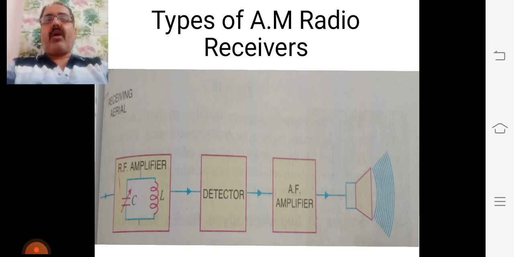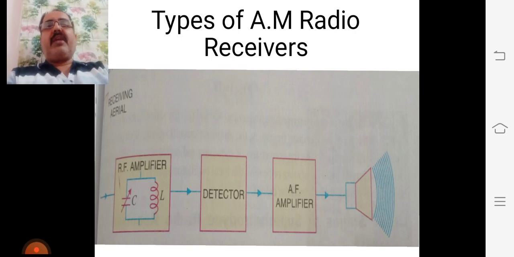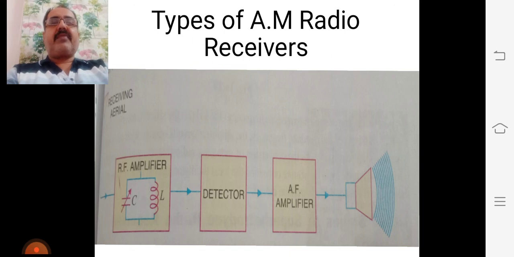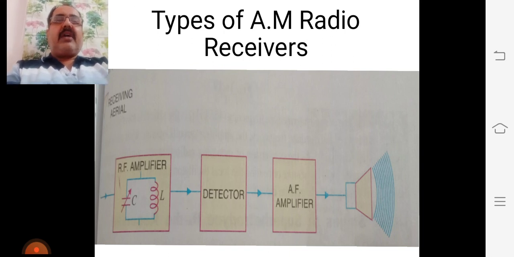The production of the intermediate frequency 455 kilohertz is the salient feature of the superheterodyne circuit.